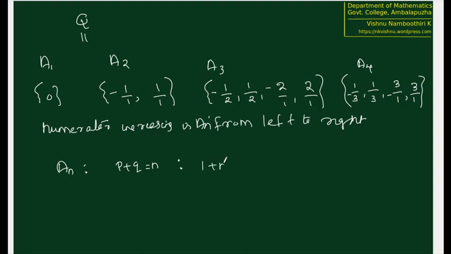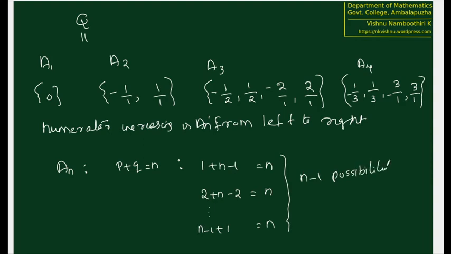So 1 plus n minus 1 equal to n, 2 plus n minus 2 equal to n, etc. If we come down like this, n minus 1 plus 1 equal to n. So there are n minus 1 possibilities for p plus q equal to n.